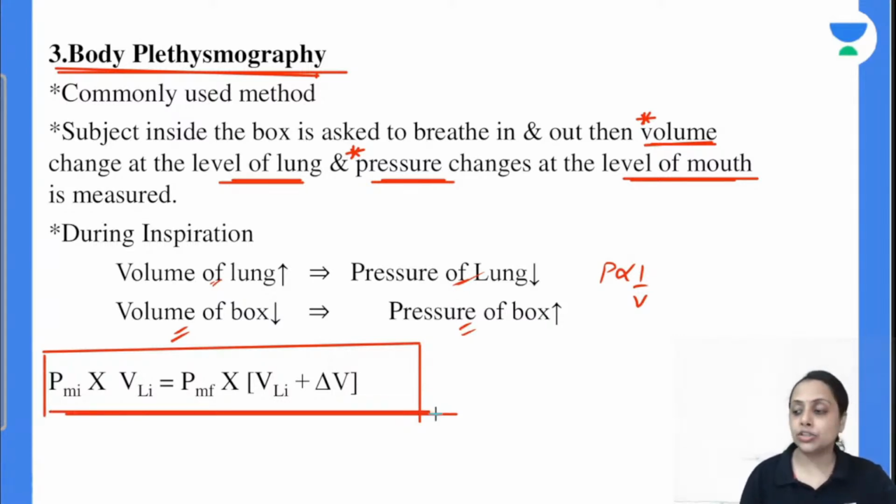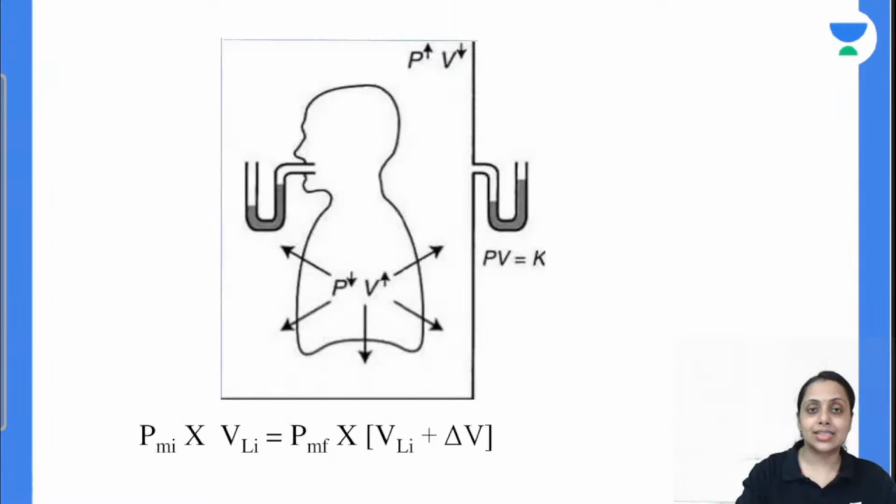यहाँ पे भी हम mass conservation लगाएंगे. Pressure of mouth initial into volume of lung initial is equal to pressure of mouth final into volume of lung final. So volume of lung final को हम लिख सकते हैं volume of lung initial plus change in volume. This is our final volume. So in this we can see this diagram.